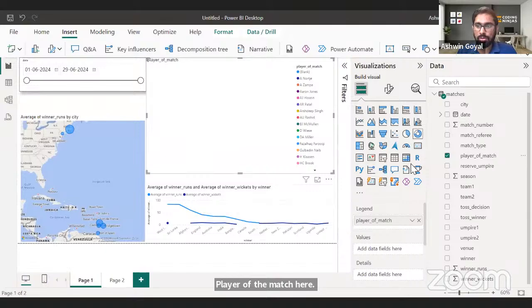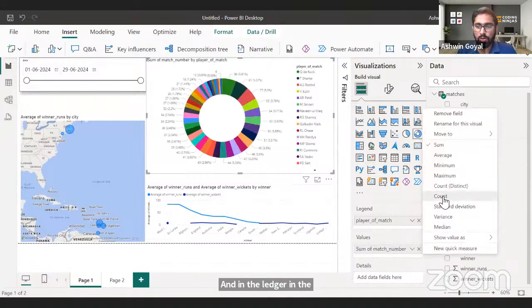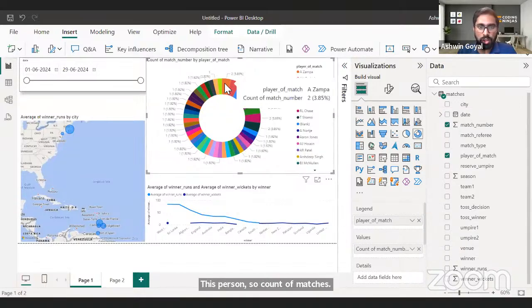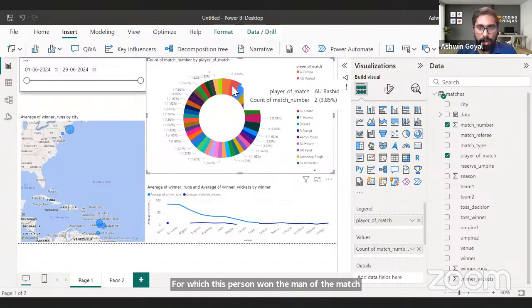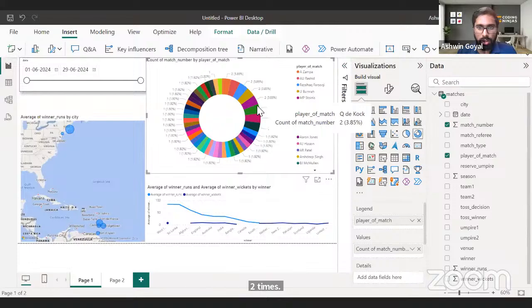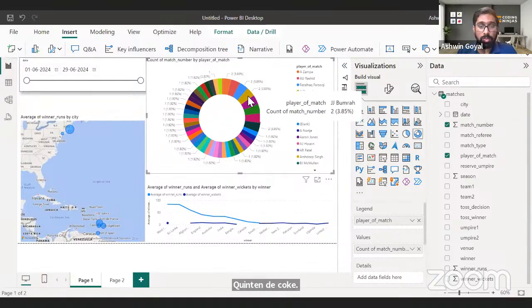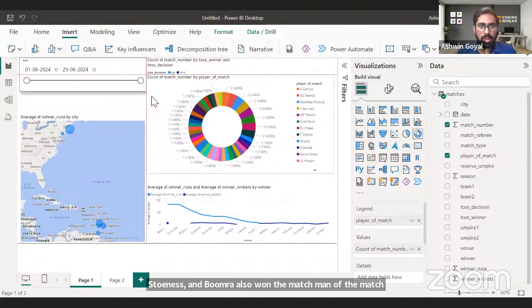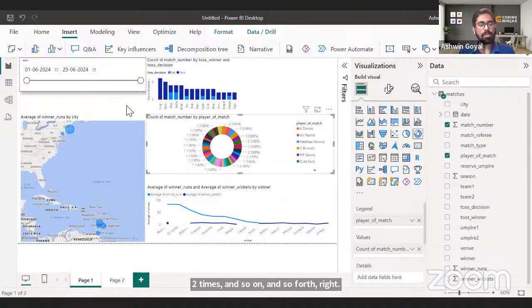And in the values, I want to add the count of matches for which this person won the man of the match. So for example, Zampa 2 times, then Quinton de Kock, Stoinis and Bumrah also won man of the match 2 times, and so on and so forth. Right. So this graph tells me man of the match.